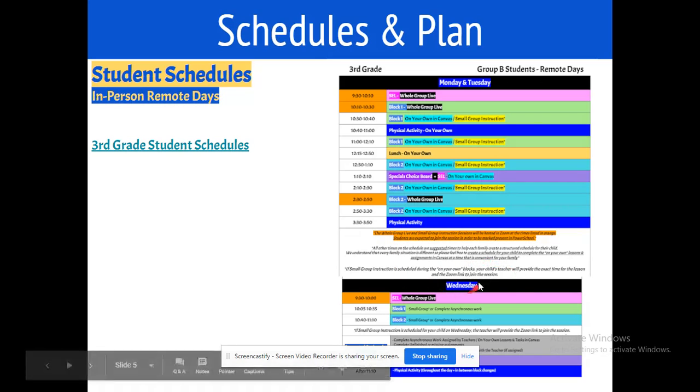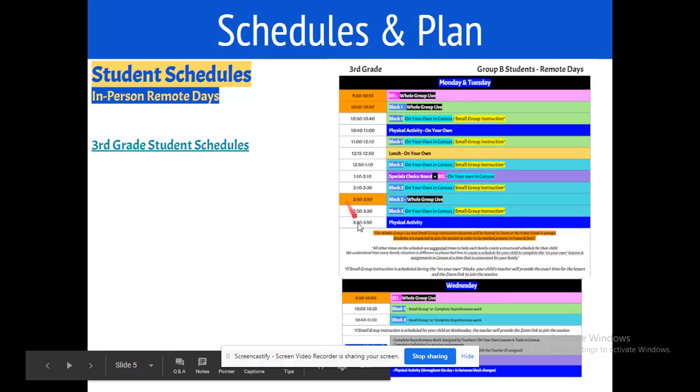For Wednesdays, your child will sign in at 9:30 for their SEL lesson. After 10 o'clock, your child will be working on Canvas for the day's assignment, and their day will end at 11:10. On Wednesdays, that is when everyone is virtual.